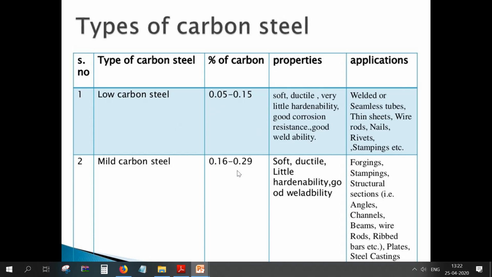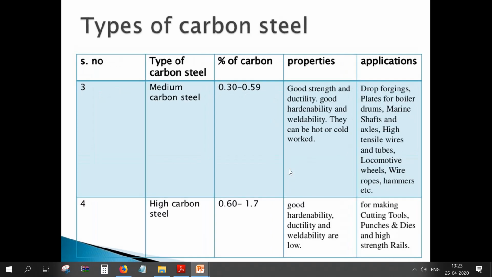Mild carbon steel, or mild steel, has a carbon percentage of 0.16 to 0.29. It is very soft and ductile, has little hardenability, and has good weldability. We are going to use it in forging, stamping, structural sections, angles, channels, beams, wire rods, ribbed bars, plates, and steel castings. We are going to use these mild carbon steels.